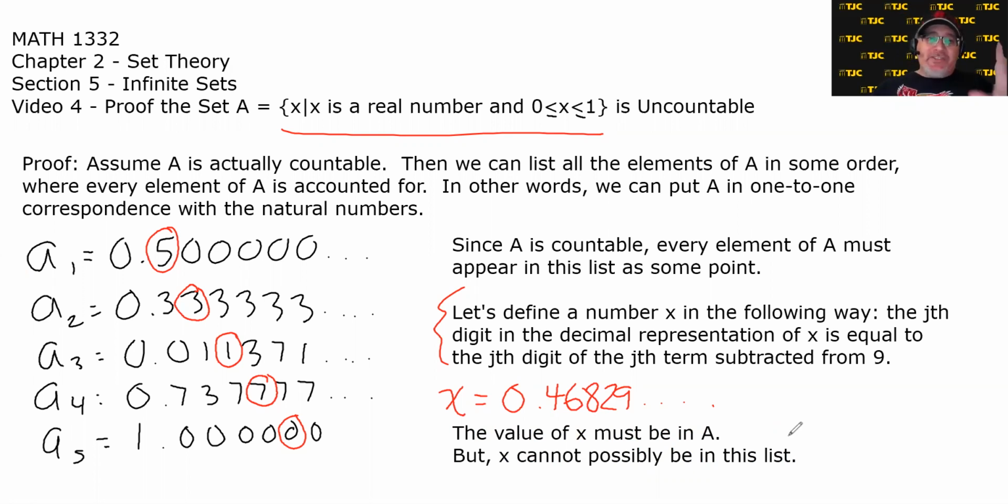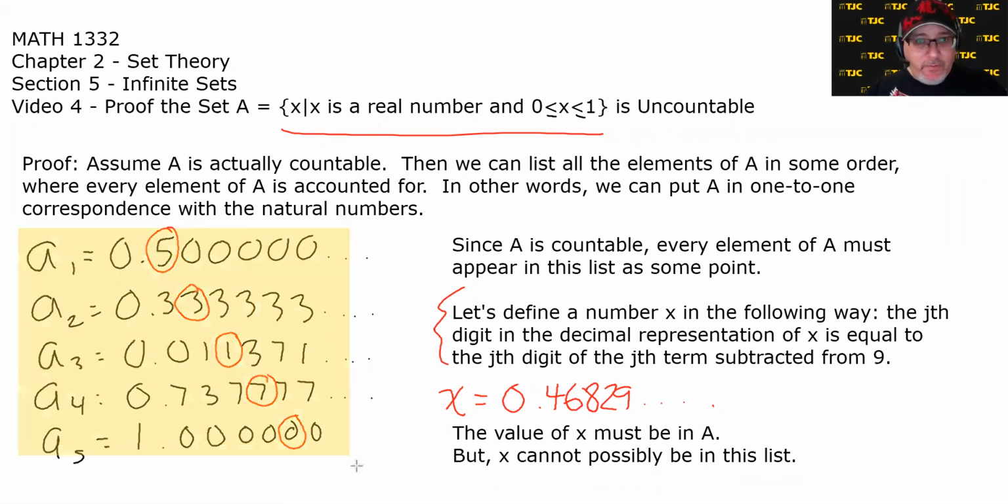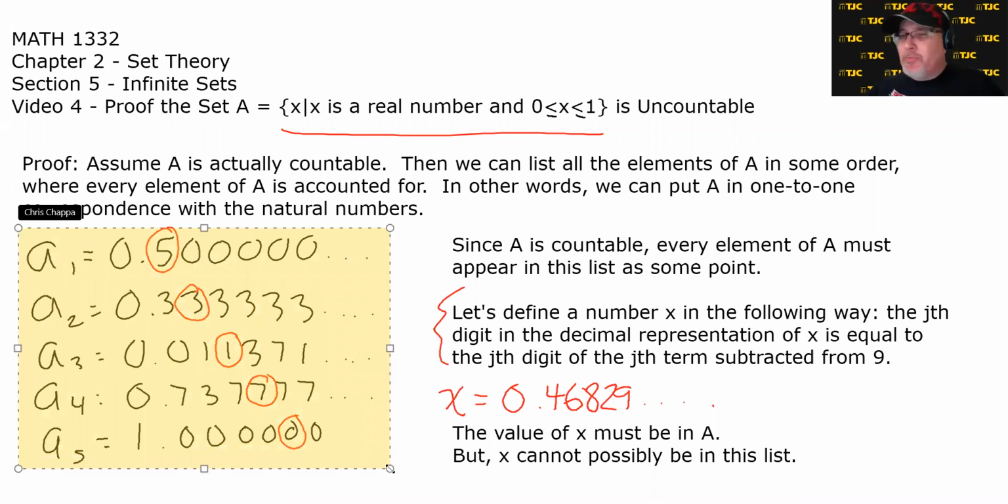If you can follow the setup of X, the number that we created, by taking this list, which granted we just put in some random order, but that's okay, because if the set is countable, we can put them in some sort of order. If you understand how we created X and the fact that it can't match any of the numbers in the list, there's our contradiction.